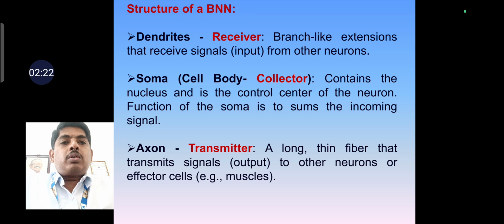And the next main part is axon. It acts as a transmitter. It is a long thin fiber tube that transmits the signal to the other neurons. For example, in the biological system, the muscles act as a transmitter.